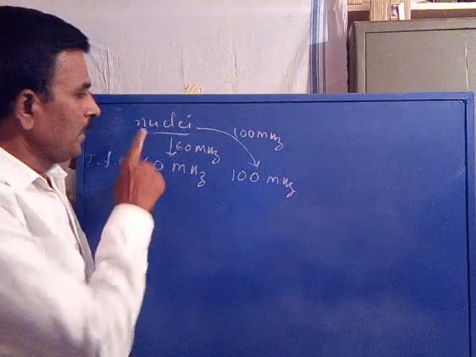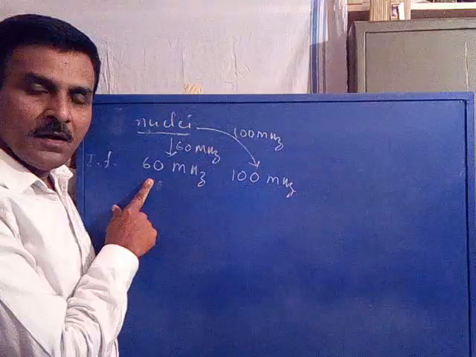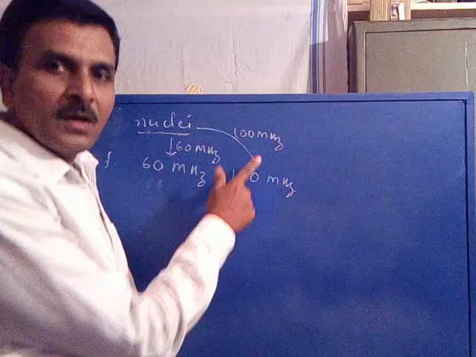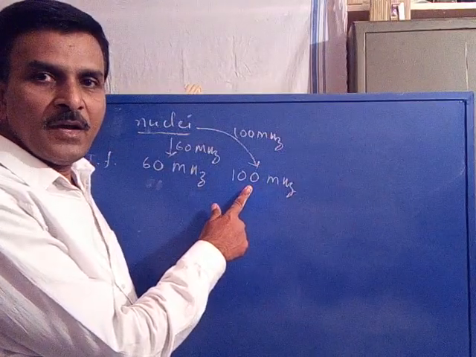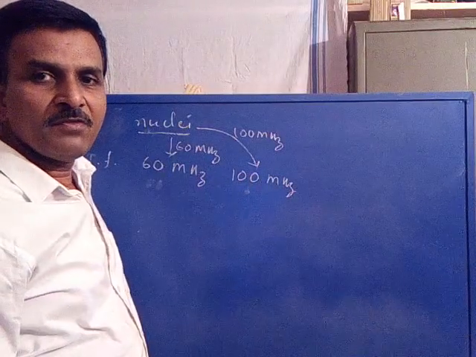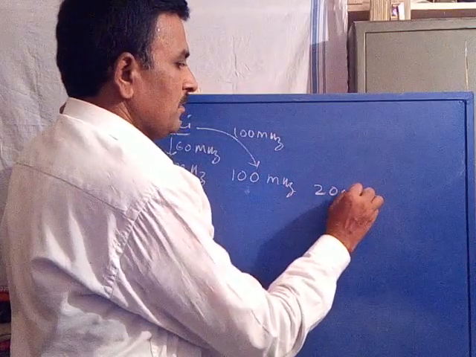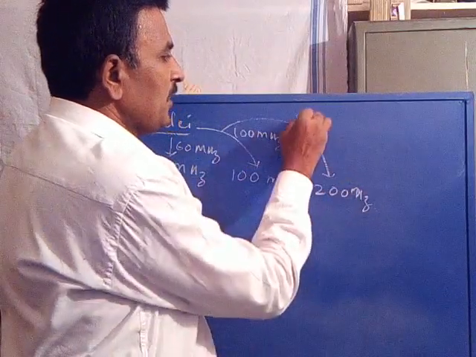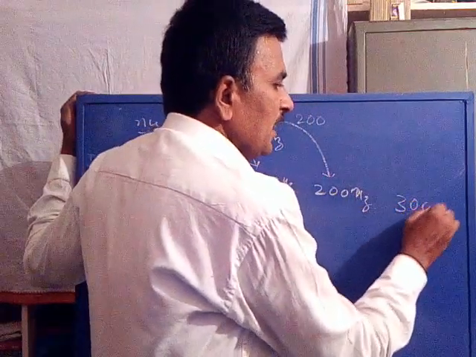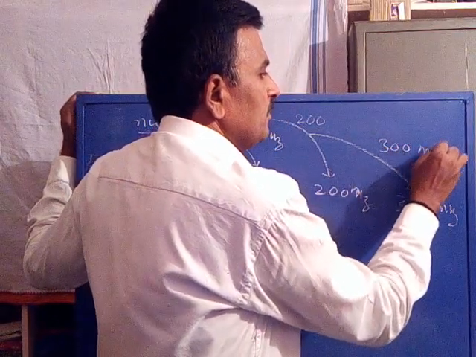A proton nuclei kept in the 60 megahertz instrument has a precessional frequency equal to 60 megahertz. The same proton kept under a 100 megahertz instrument has a precessional frequency of 100 megahertz. If we keep it in 200 megahertz, the precessional frequency becomes 200 megahertz. Similarly, under 300 megahertz, it becomes 300 megahertz.